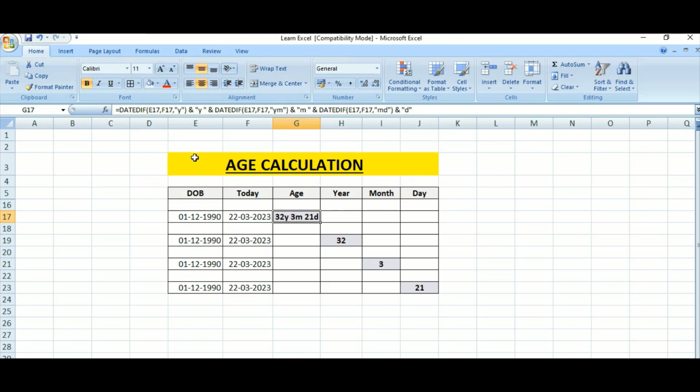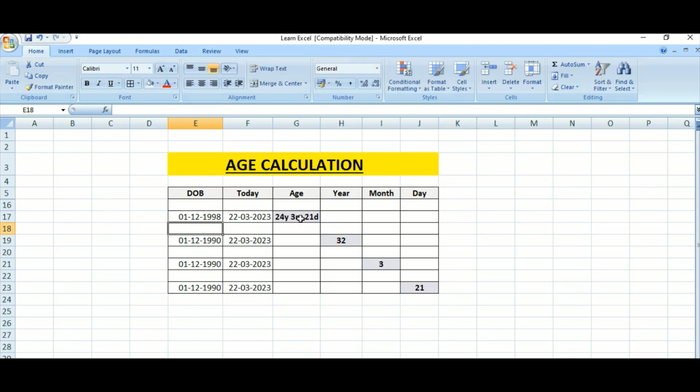This formula is somewhat critical, but once it is copied, with the help of this formula you can calculate anybody's age. Suppose your date of birth is 1st December 1998, so you will see the age will change.